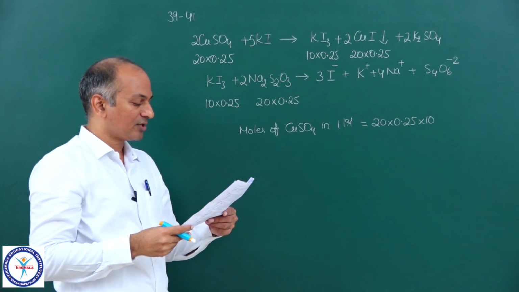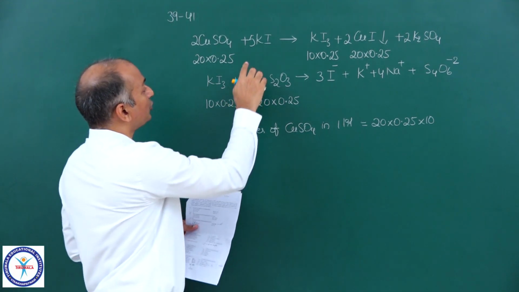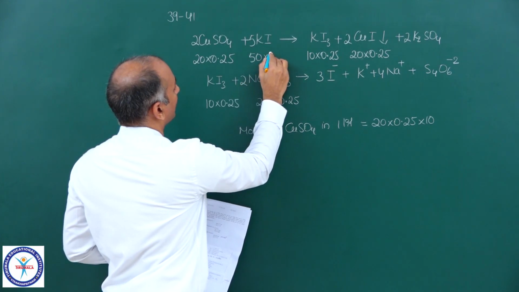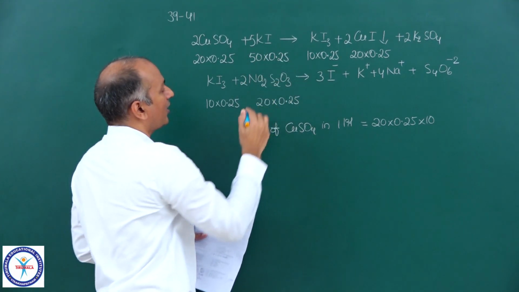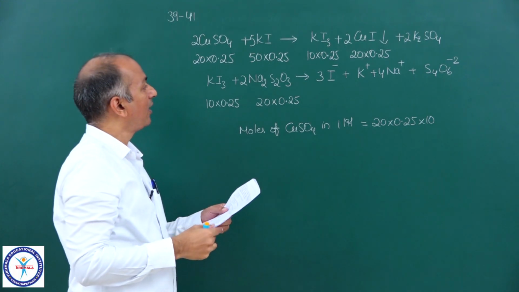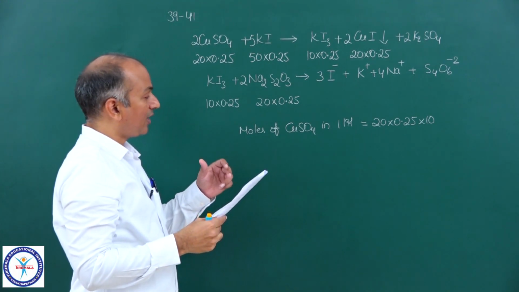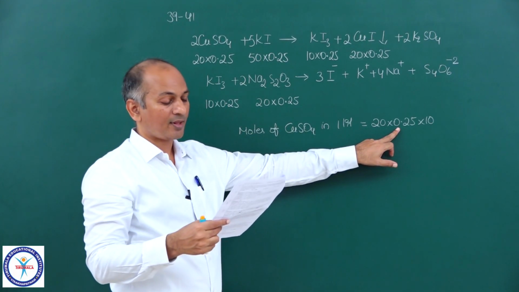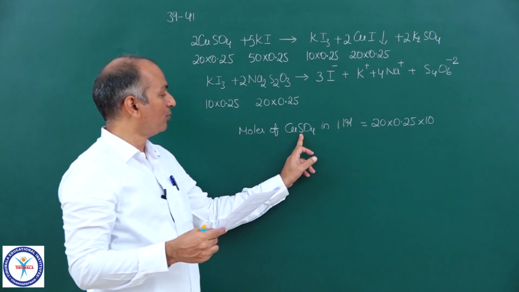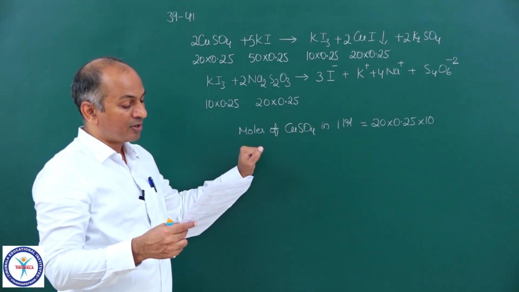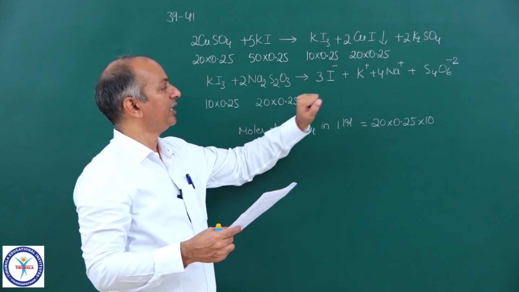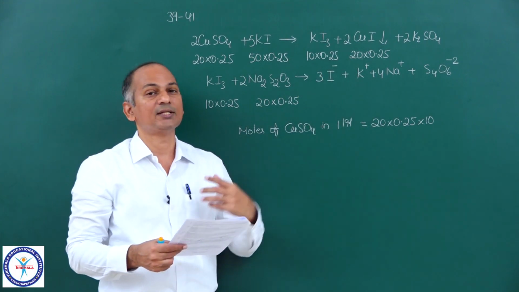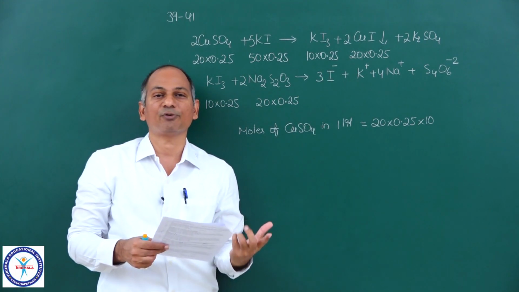So now in the first question, the number of moles of KI consumed is asked. So it will be 50 into 0.25 millimoles. You convert that into moles, upon 1000. Then next question, what amount of salt B is dissolved in 1 liter of water? The weights are given, so this much amount into the molar mass of CuSO4. Then the number of moles of the precipitate formed is asked, 20 into 0.25 upon 1000, because these are millimoles and he is asking for moles. So we will get the answer for all the 3 questions.